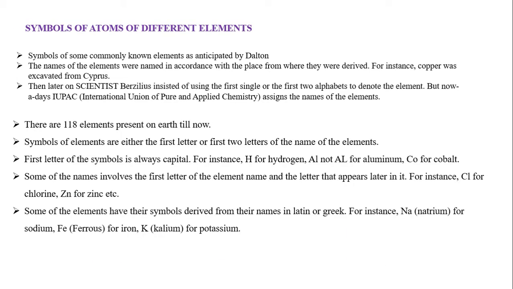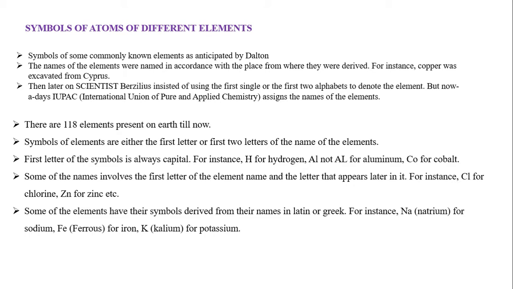Later on, a scientist named Berzelius gave an idea that instead of using symbols, the first letter or first two letters of the name can be used to denote the element. The names of elements were derived from the place where they were obtained. For example, copper's name is derived from the place where it was obtained, Cyprus.